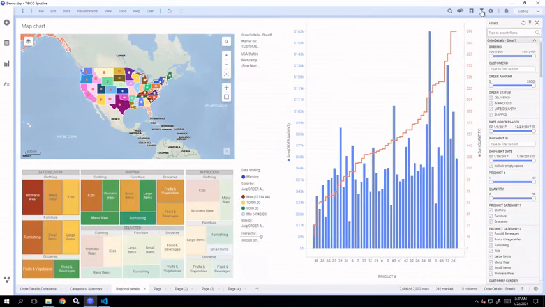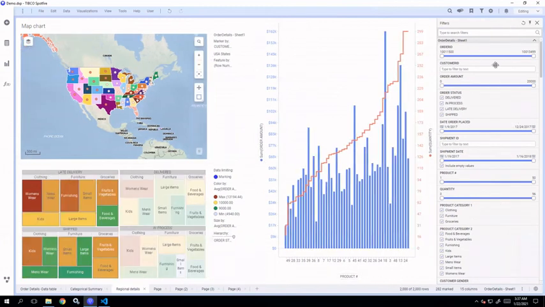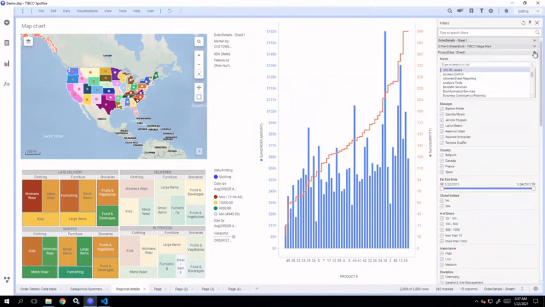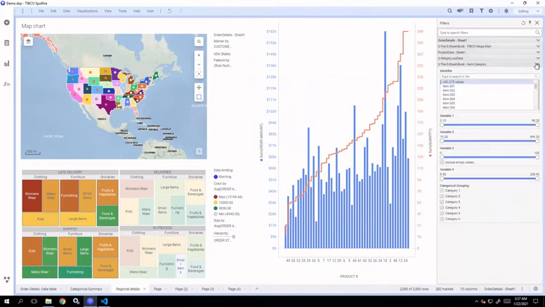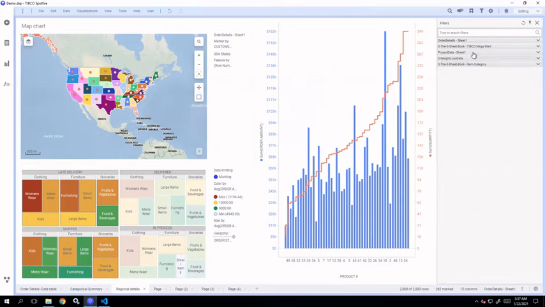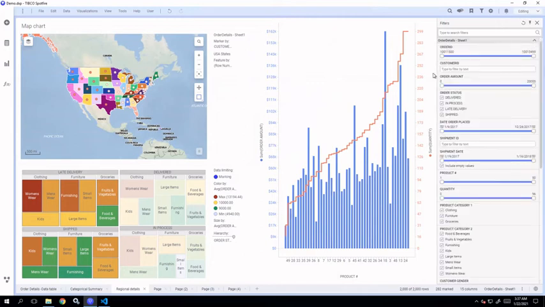Just click on this icon to open the filters panel. Here, if you have multiple data tables, you can use these icons to hide and show the particular data table that you're interested in to filter the data. Let's expand order details. Now you can see different filter types have been assigned by Spotfire for all the columns in this particular data table, depending upon the type of the column.